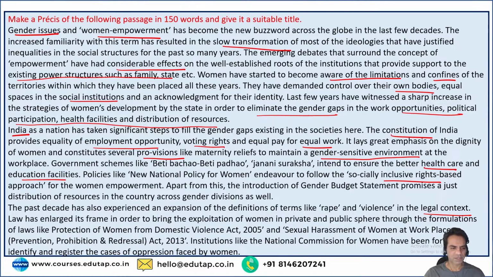Law has enlarged its frame in order to bring the exploitation of women in private and public sphere through formulations of laws like the Protection of Women from Domestic Violence Act 2005 and the Sexual Harassment of Women at Workplace Prevention, Prohibition and Redressal Act 2013.